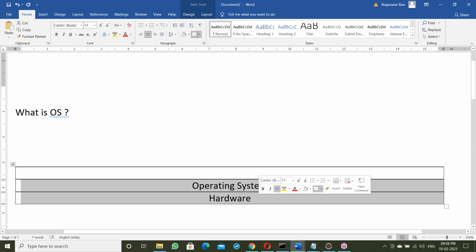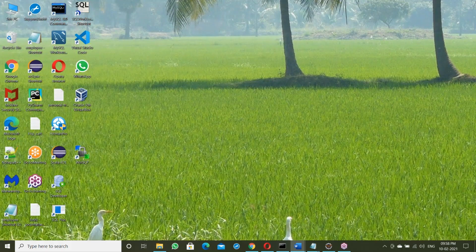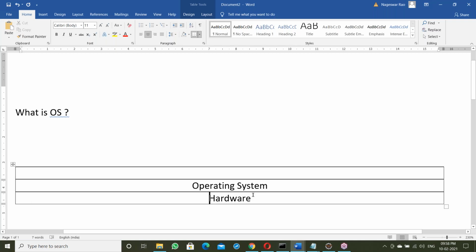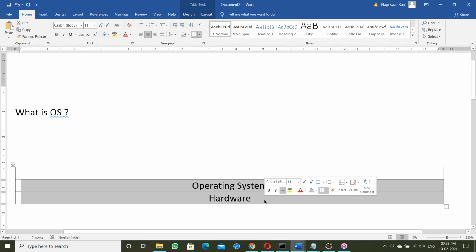Once the OS is installed, the system is ready. Now my Windows-based system is ready. Once ready, this OS is responsible for taking every request. Without an OS, the system cannot work, so an OS is compulsory.